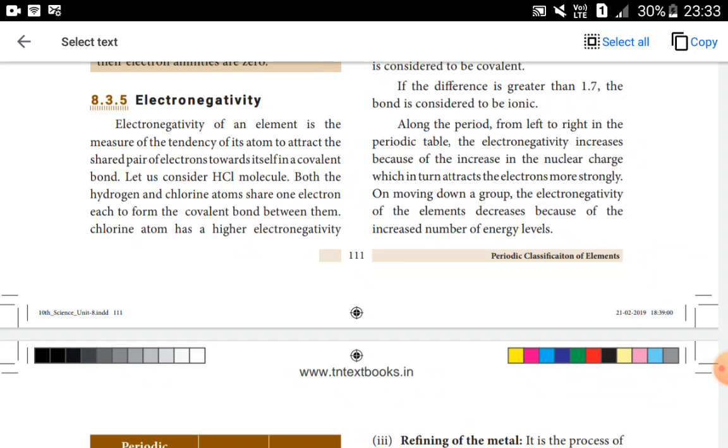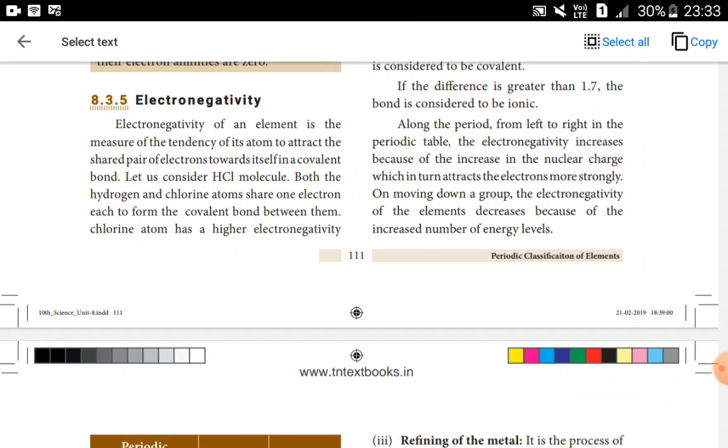One single covalent bond. What is the meaning of single covalent bond? Single covalent bond meaning one pair of electron is shared between the combining atom. So between hydrogen and chlorine, one pair of electron. That means one electron is donated by hydrogen, one electron is donated by chlorine. These two electrons are equally shared to form a covalent bond and to give HCl molecule.